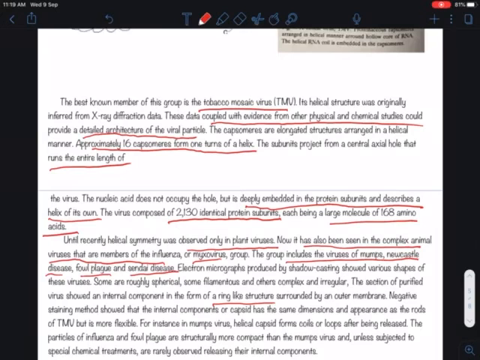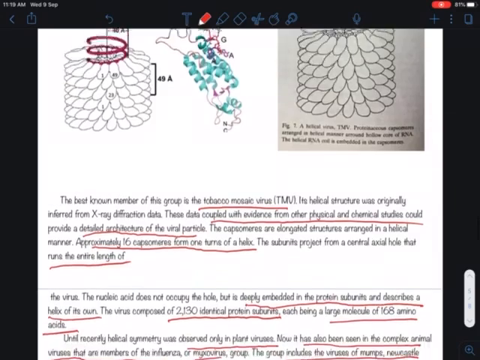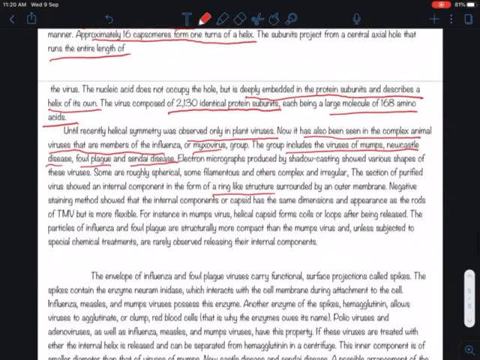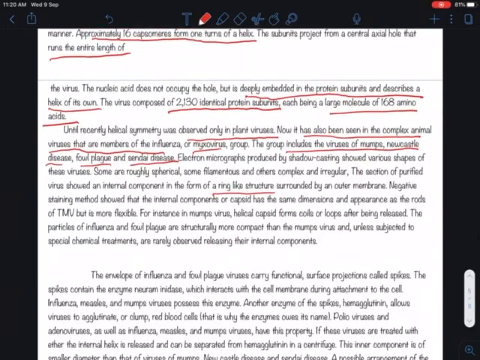The negative staining method showed that the internal component, or capsid, has the same dimension and appearance as the rod of TMV but is more complex. It is also more flexible.